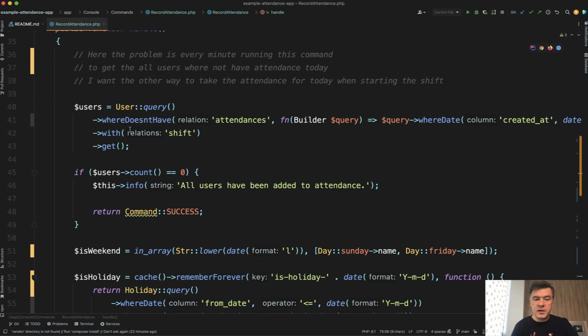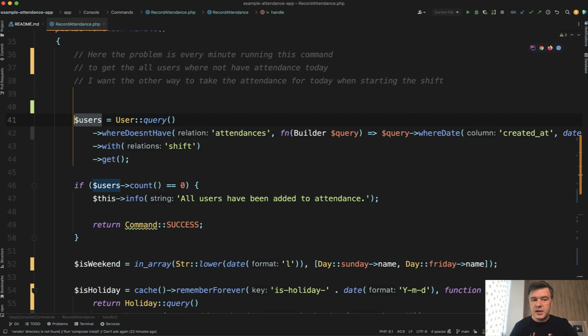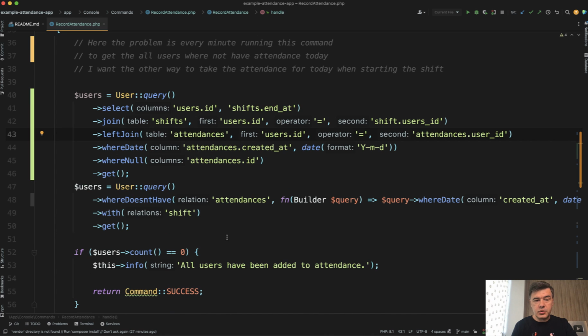And another thing, whereDoesntHave is not the best in terms of performance. I have a separate video, and I will link that in the description below, why whereHas is typically slower than doing join in the database with query builder. So I would change that query from Eloquent to query builder, filtering only those fields that we actually need. Something like this. So I've tried to write that query in the background to save you time.